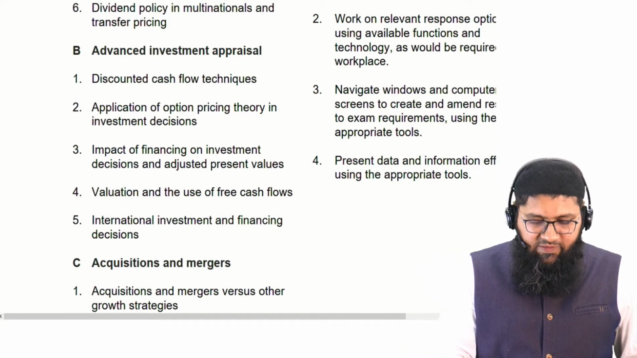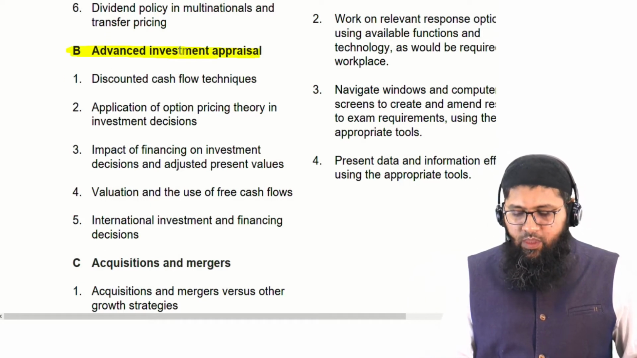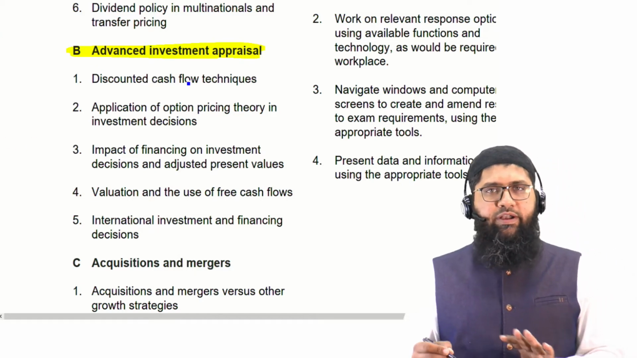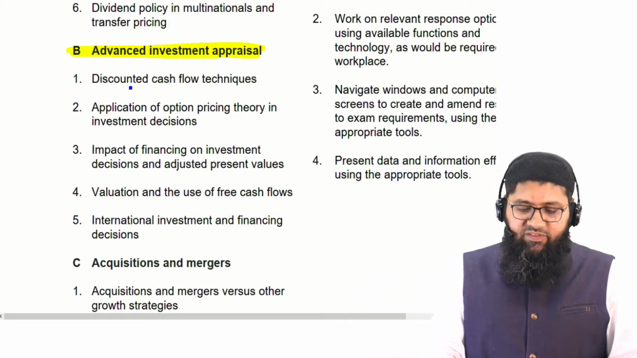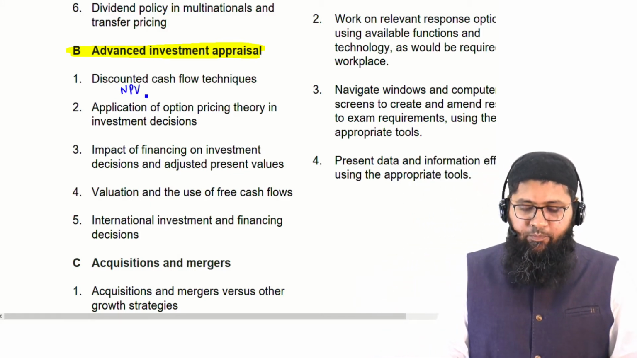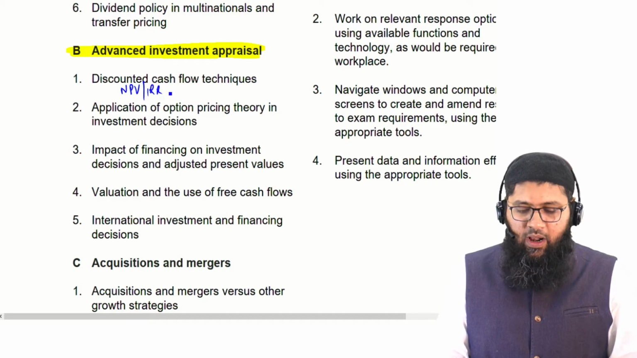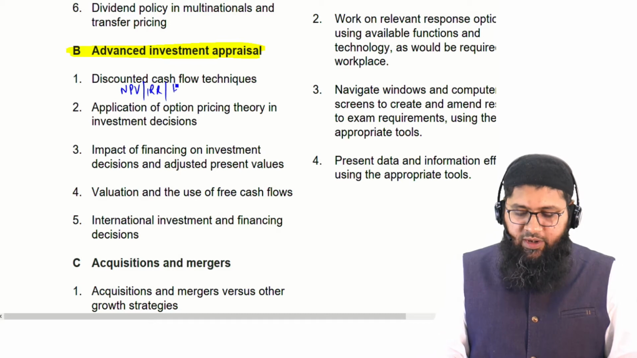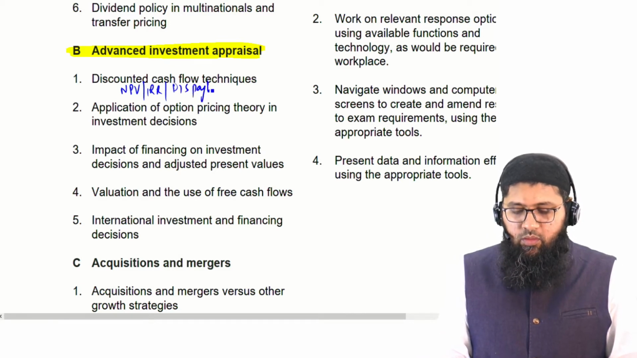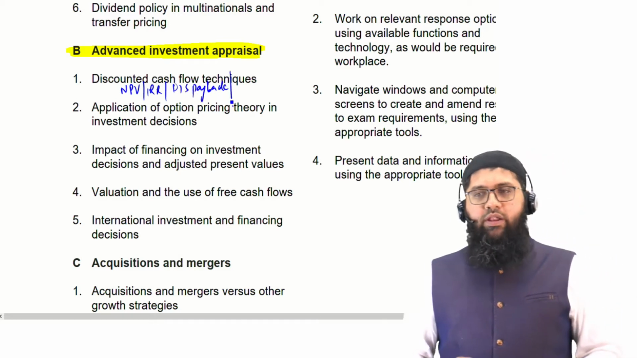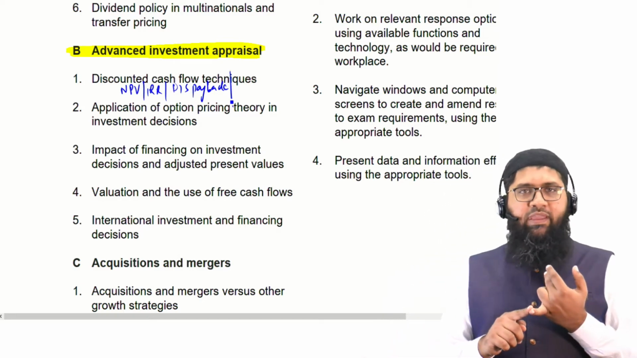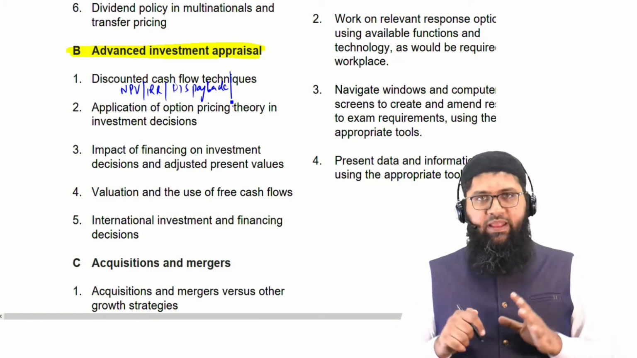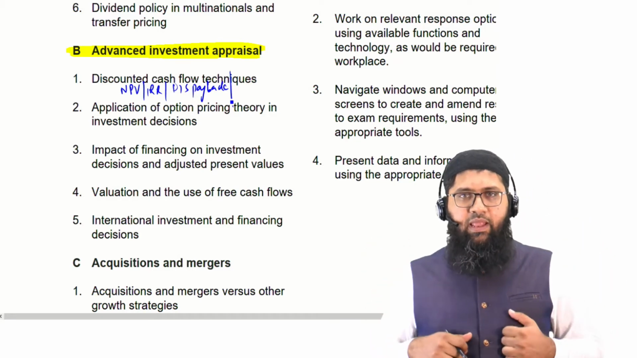There's this advanced investment appraisal which is given in here, and you could see that amongst the different techniques, what do we have? We have got the discounted cash flow techniques. What are these discounted cash flow techniques? You've got the NPV, you've got the IRR, you've got the payback, or I would rather say the discounted payback. So you have already studied these techniques of NPV, IRR, discounted payback at the F9 level. These techniques have already been discussed at the F9 level.